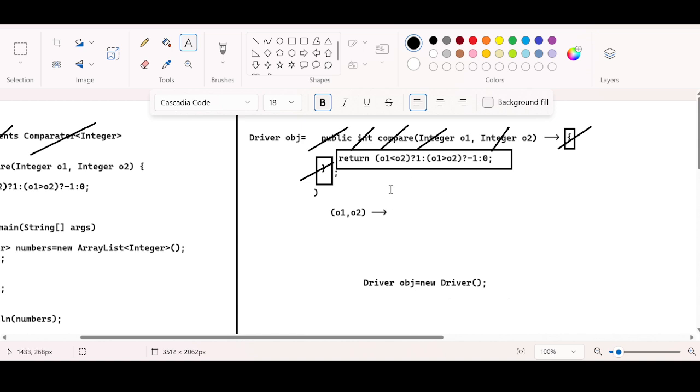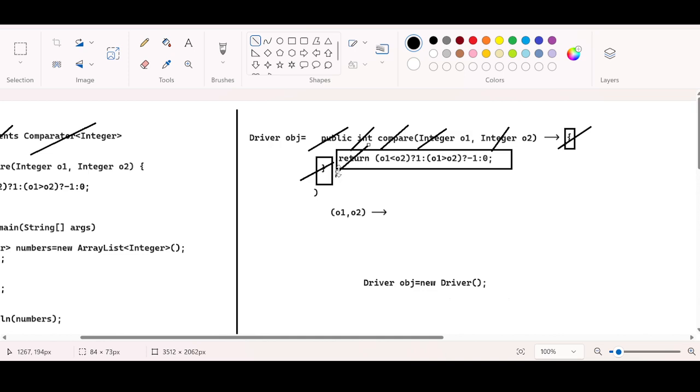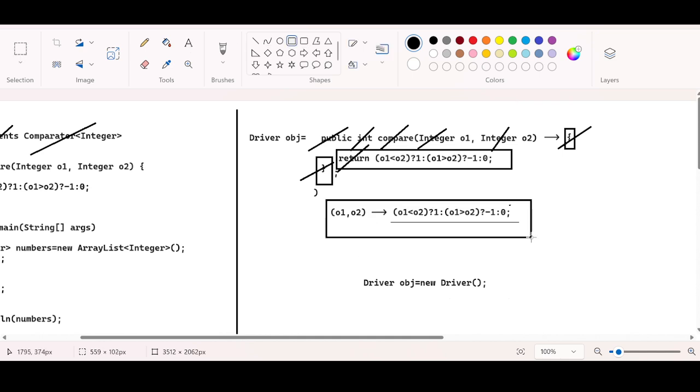So the return keyword is also optional. If you have only one line of code, the return keyword and the braces are optional. What is the code that is remaining here? This is the code that is remaining here. This is the simple lambda expression that you can use.